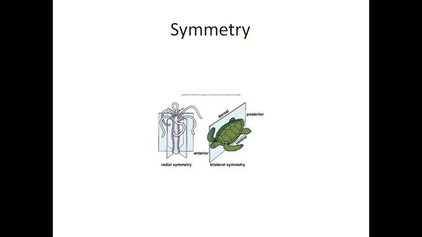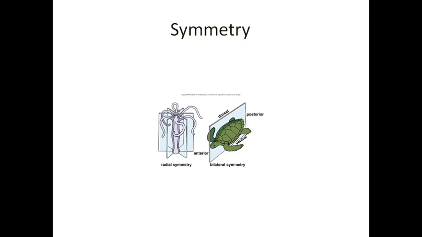You see the picture: the hydra can be cut along different radii, and any radius you cut gives two equal halves. So it is called radial symmetry.